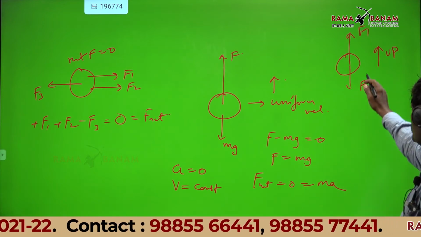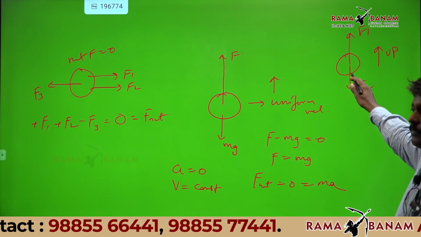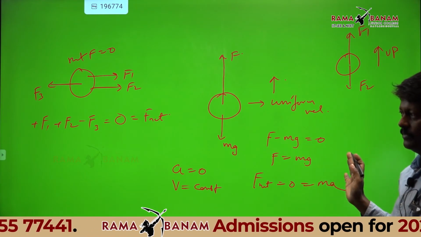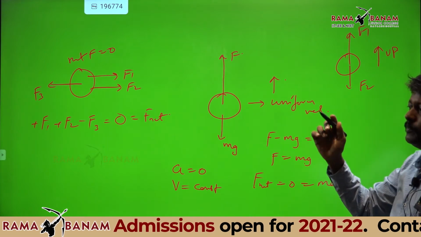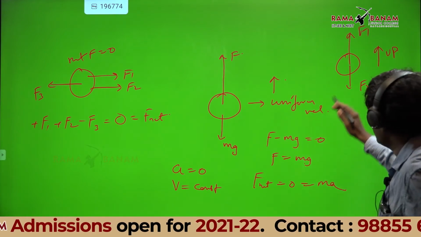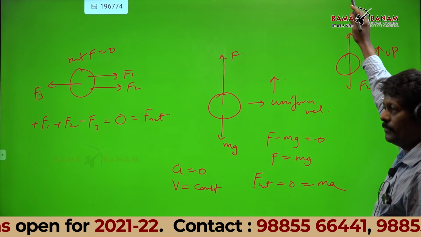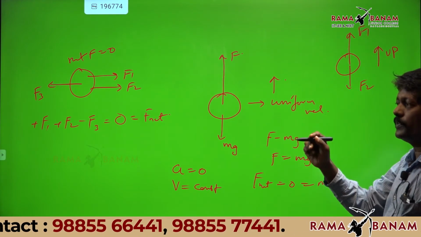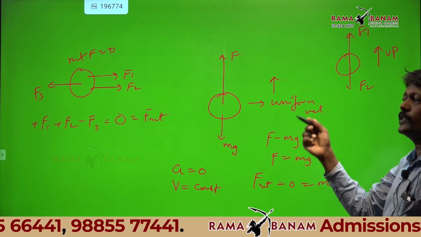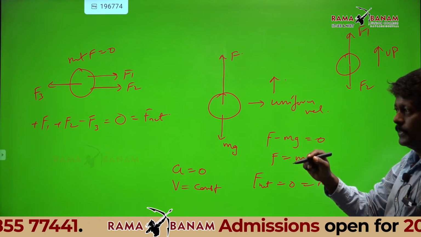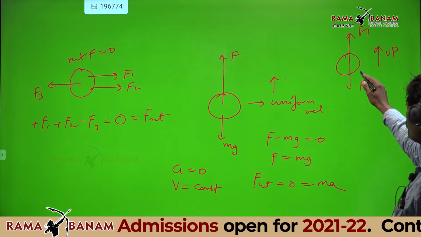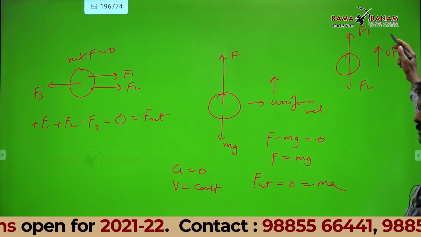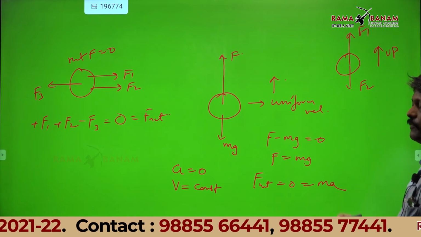If I say simply that the ball is going up, then it cannot be predicted that F1 is more than F2. F1 will be more than F2 if it is accelerating up. So you have to ask me whether it is uniform velocity or acceleration. If it is going up with uniform velocity, F1 equals F2.